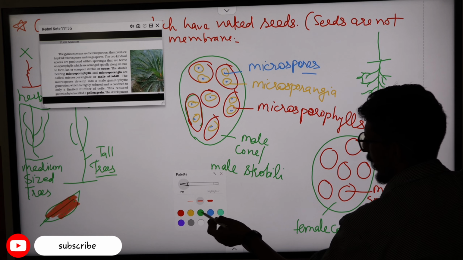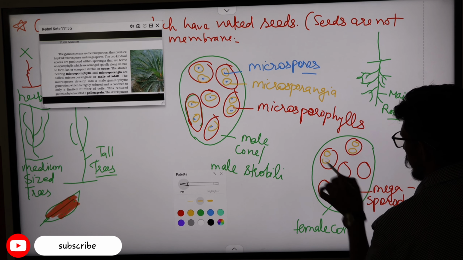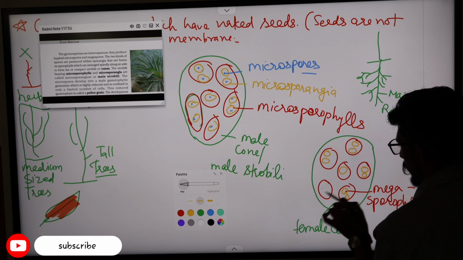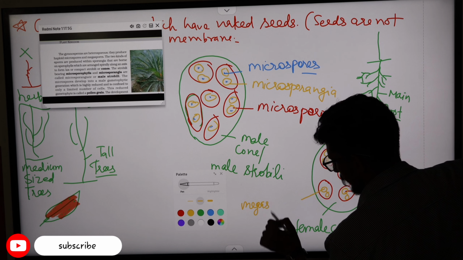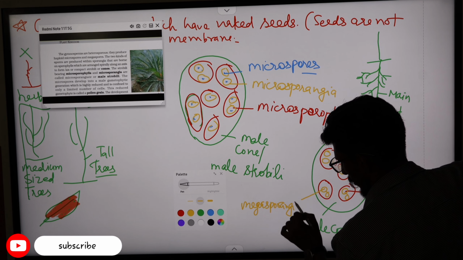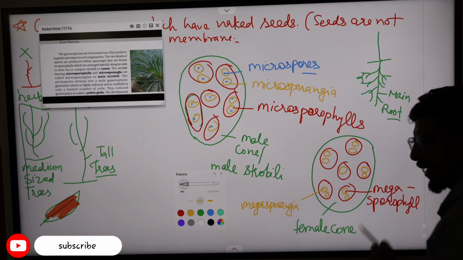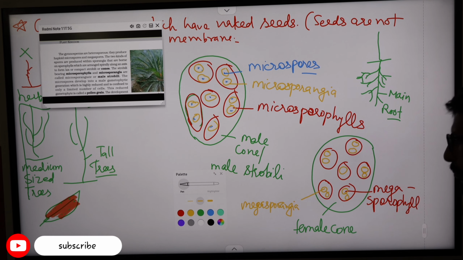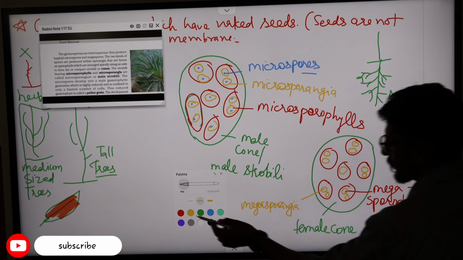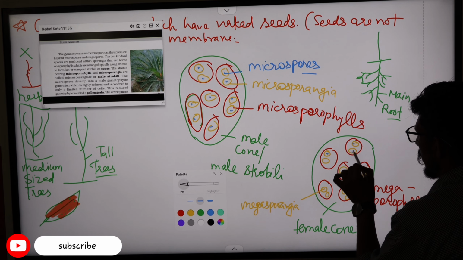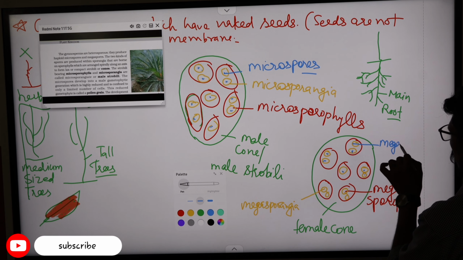Megasporophyll will have megasporangia, and inside these megasporangia the megaspores will be formed.